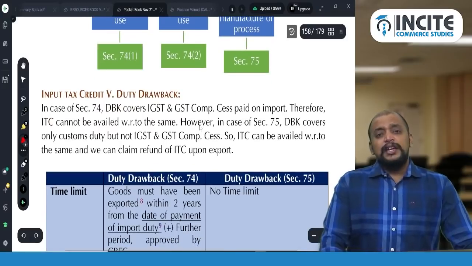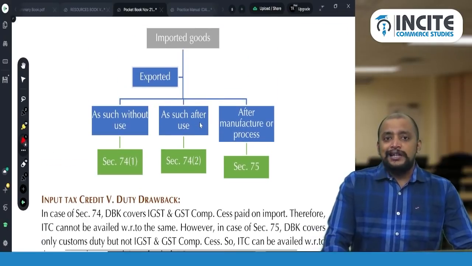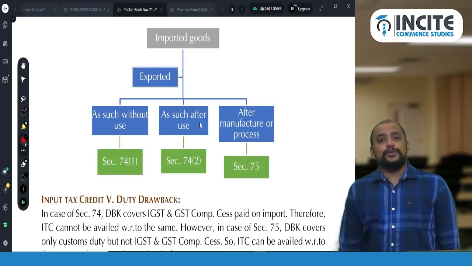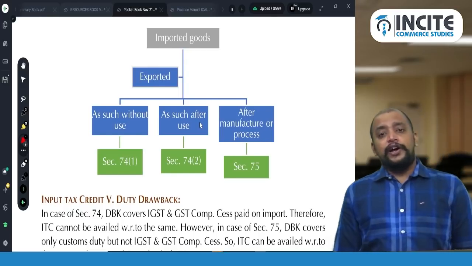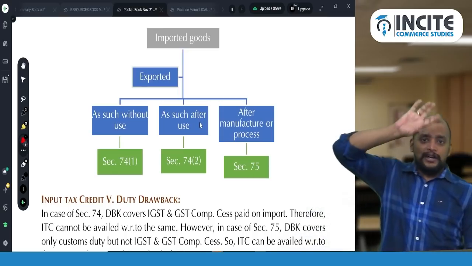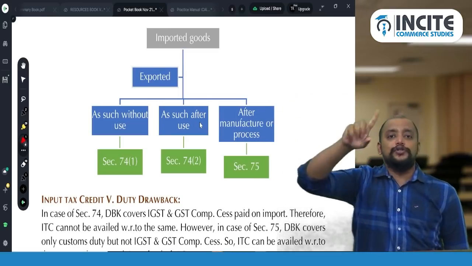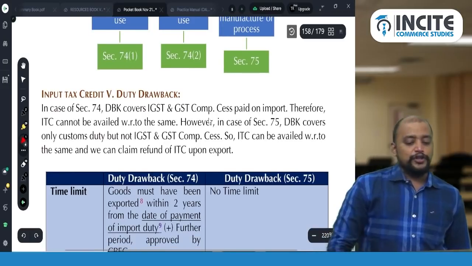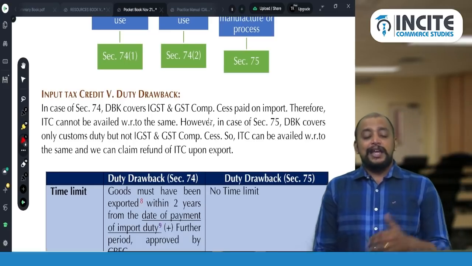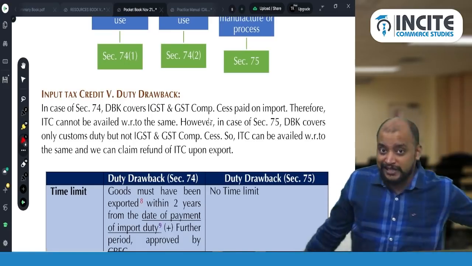Now here we need to understand one point. Whenever you pay customs duty, the IGST component is there. Suppose you claim input tax credit with respect to the IGST component, you will not get duty drawback. So you should not have taken the ITC component there. If you take the input tax credit with respect to that, you are not eligible for the duty drawback. So in case of 74, duty drawback covers IGST and GST compensation also, and therefore ITC cannot be availed with respect to the same.